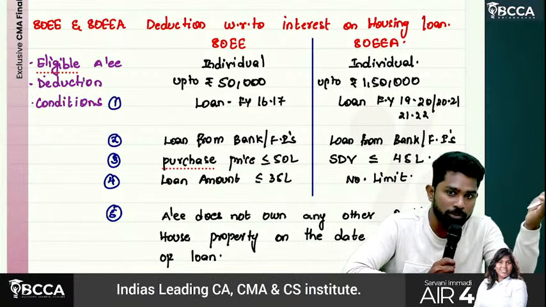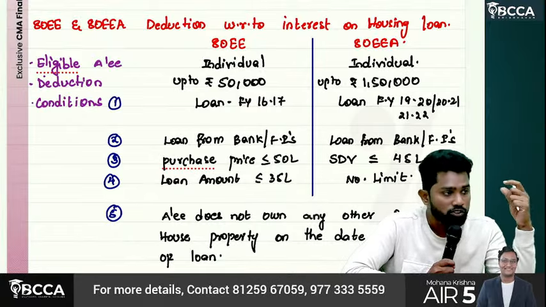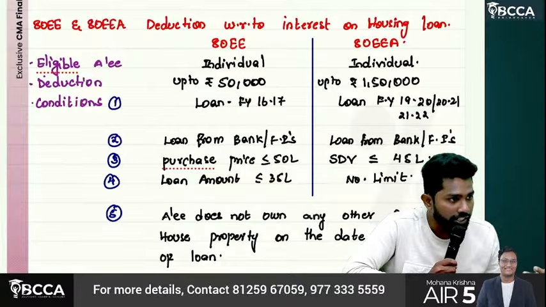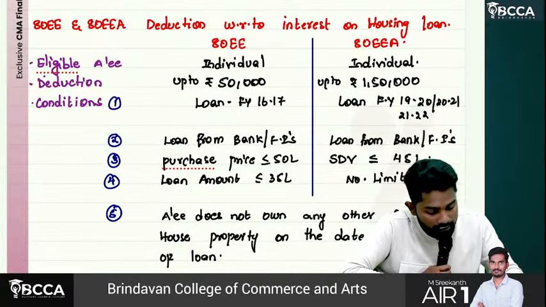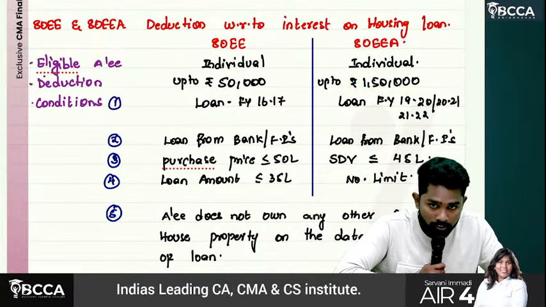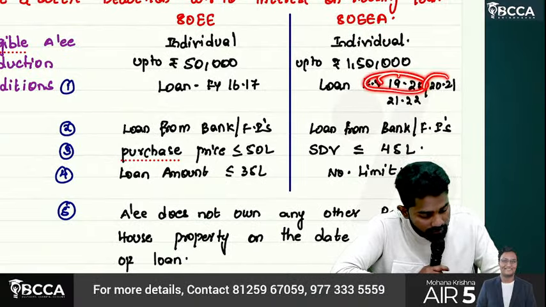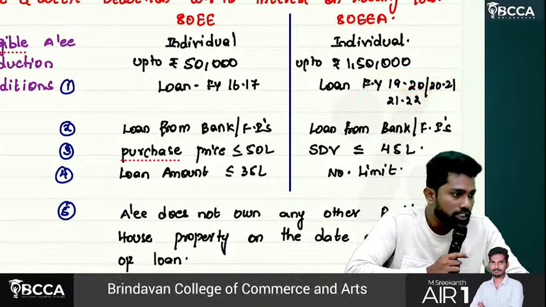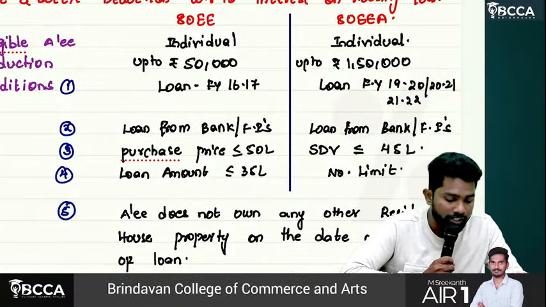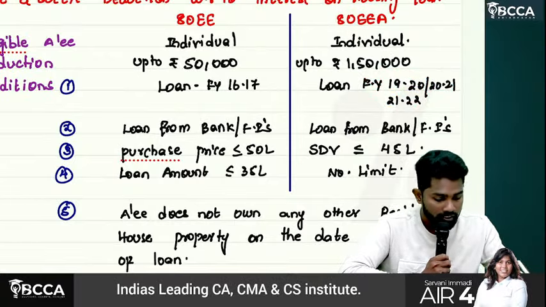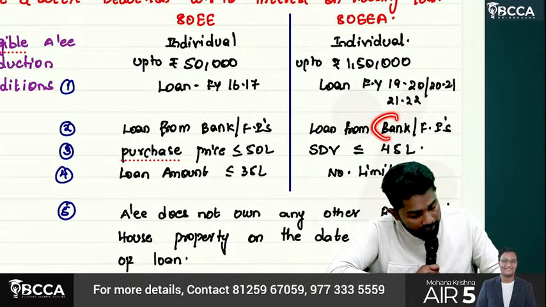For let out, it is unlimited, so you will claim there itself. So only for self-occupied, you will come to 80EEA. Maximum how much extra? 1,50,000. Here the loan should be taken in which years? 2019-20, 2020-21, 2021-22. In these 3 years.